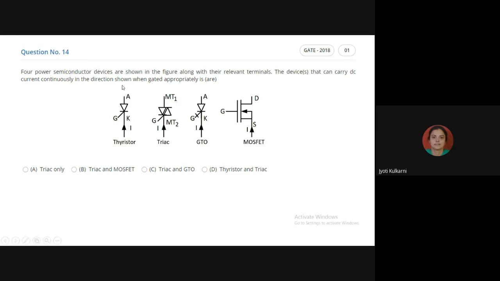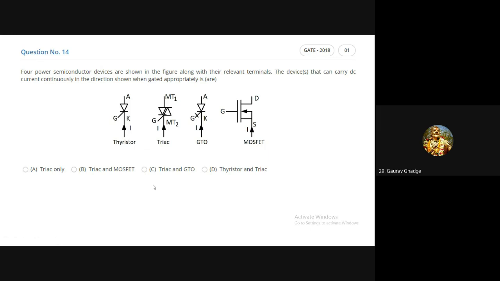So if the SCR tells me that it can only take current from anode to cathode, and the current I am feeding is in the upward direction, the opposite direction, tell me, am I feeding the current opposite to its construction or similar to its construction? Opposite. So if opposite, will it carry the current?